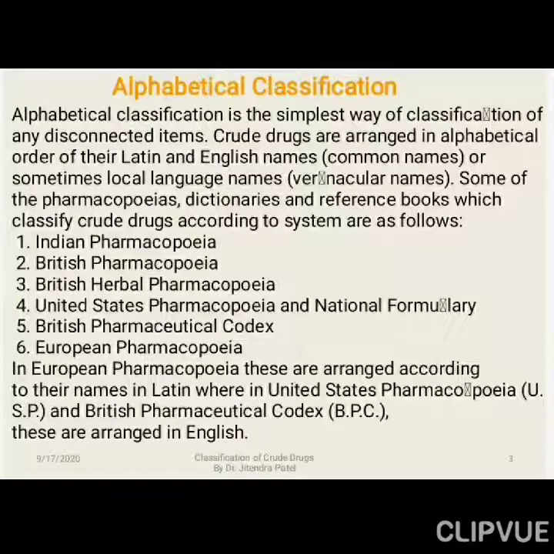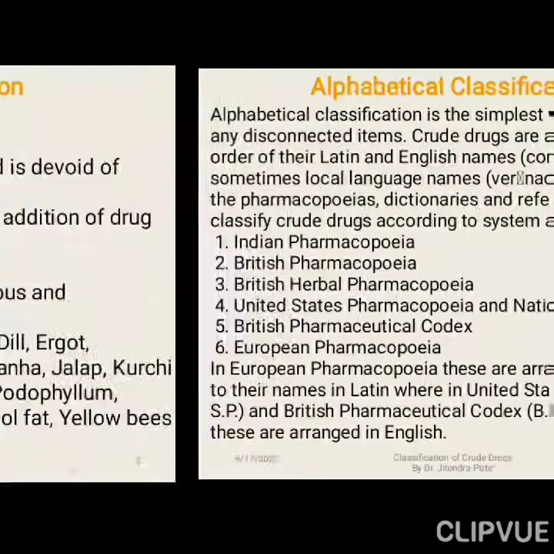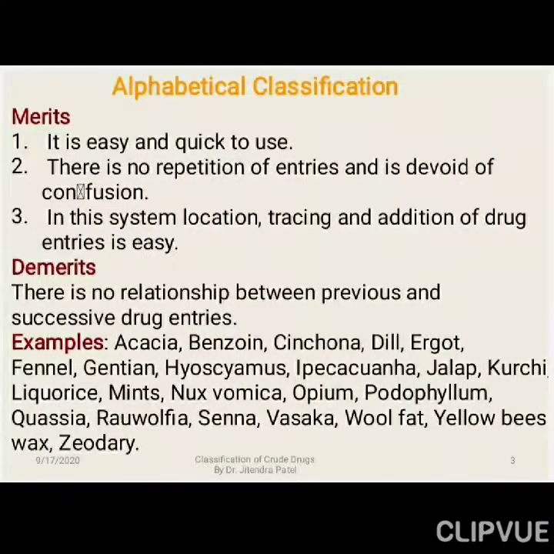For example, in European Pharmacopoeia, these are arranged according to their Latin names. So they are using the Latin name. What is the first letter of the Latin name? Whereas in the United States Pharmacopoeia or USP and the British Pharmaceutical Codex, BPC, they are arranged by the English name. What is the English name's first letter? Accordingly they are arranging. So like that, different reference books are suggesting different types of classification, and they are using different names of the crude drugs.